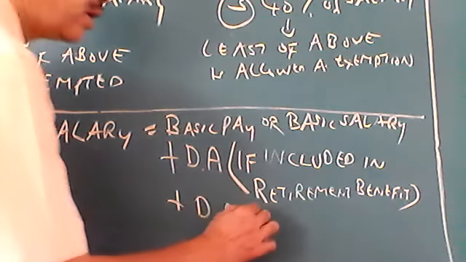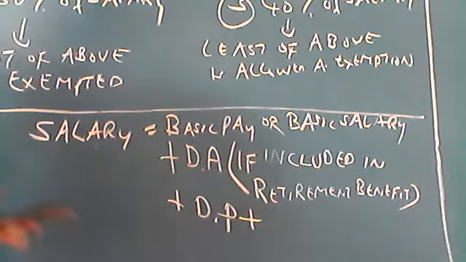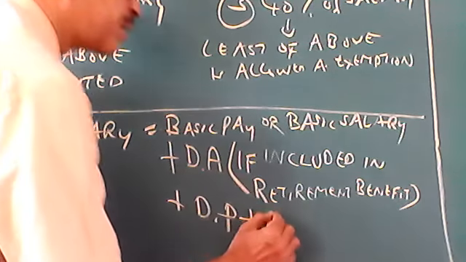Again, plus if commission is given to the employee, you should add commission.